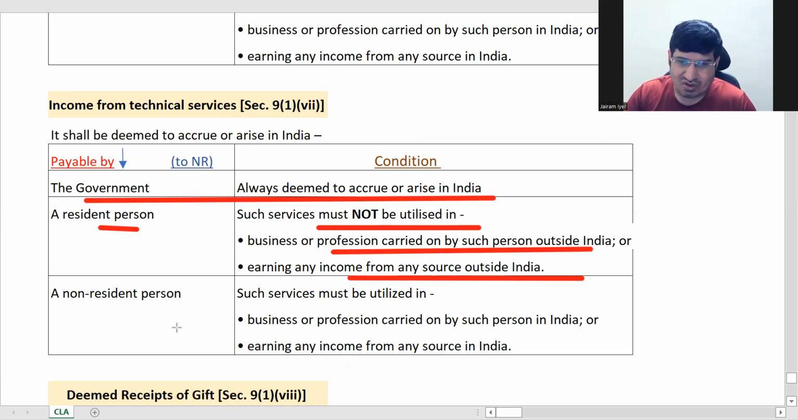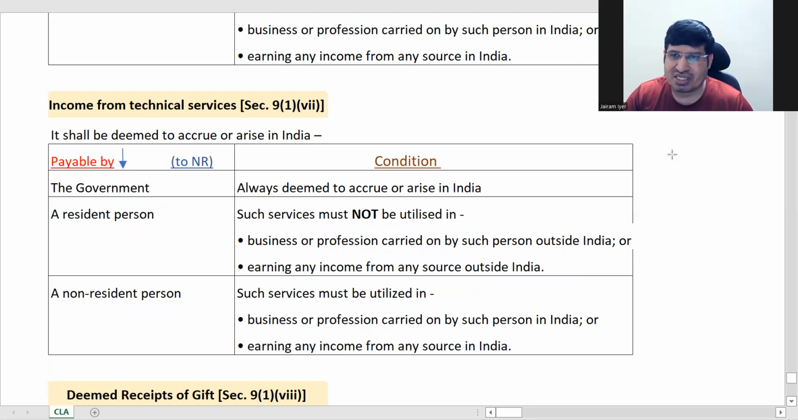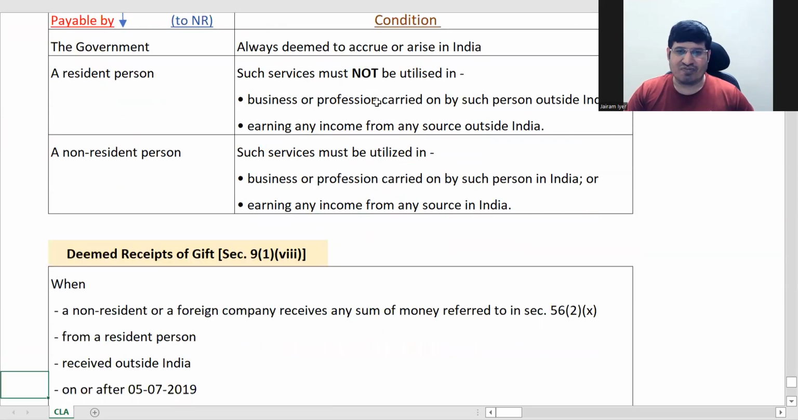Exactly same. Non-resident: services must be utilized for business or profession in India, earning any other income in India. Same table as the above one. I don't think we need to talk more about this. The only difference is that was royalty, where you had bought some intangible assets. Here you have taken some technical services. That's all.